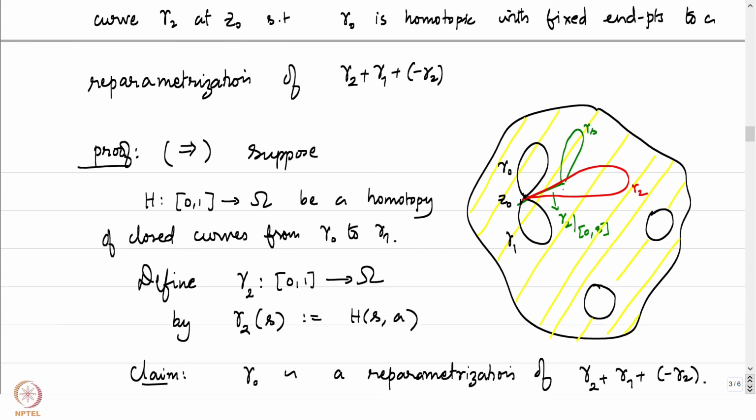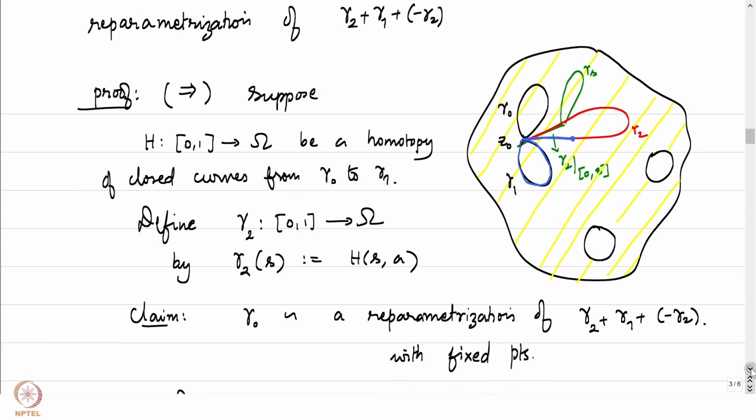For every stage s, we start at a point here, maybe with a different color. Red is already taken, so let me take blue. We go along the curve here, traverse gamma 1 and come back. This is indeed a closed curve at every stage. And after traversing the entire curve, we end up with gamma 2 plus gamma 1 plus minus gamma 2.